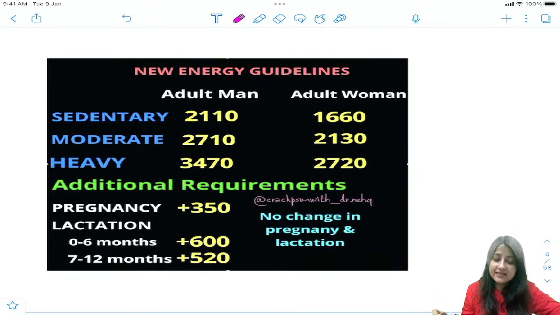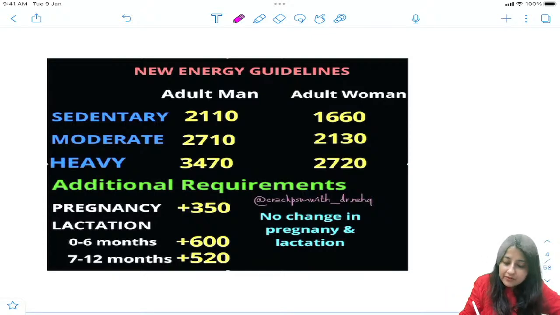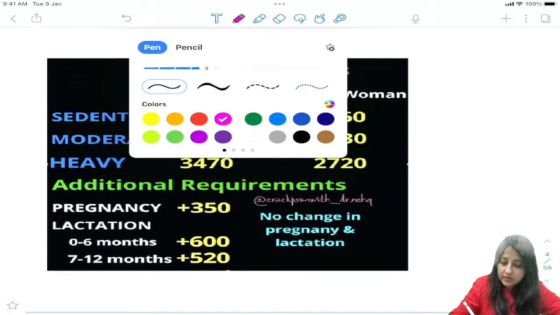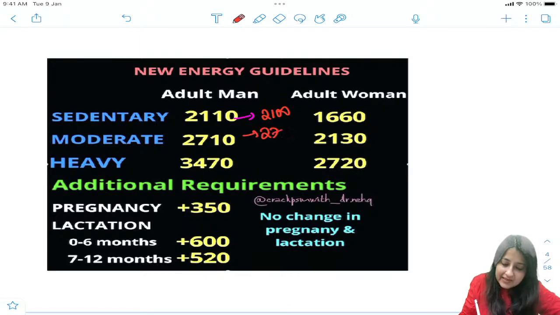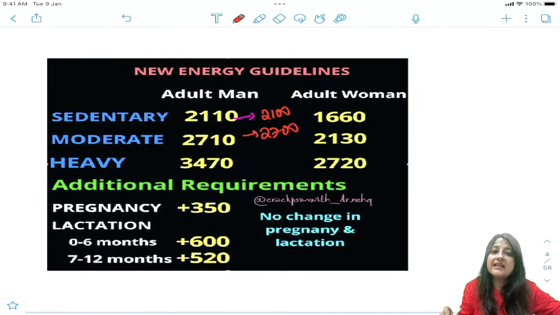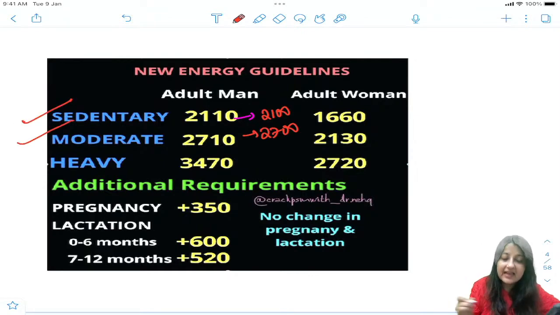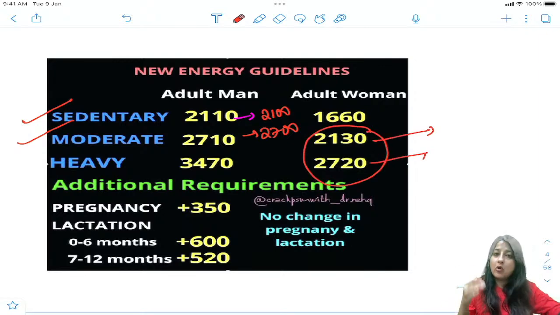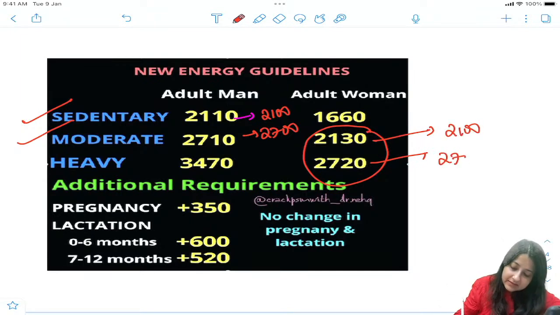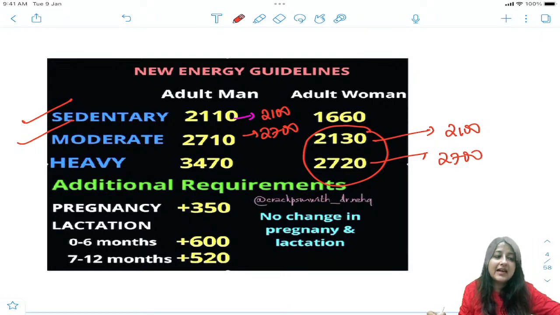How can you remember these energy guidelines for sedentary, moderate and heavy worker? Look, now if you look at this 2110, just make it 2100. Moderate, make it 2700. Now whatever is the energy which is required by a sedentary and moderate worker man, the same energy is required by a moderate and heavy worker female. So this is 2100 and this is 2700. Can you remember it that way?